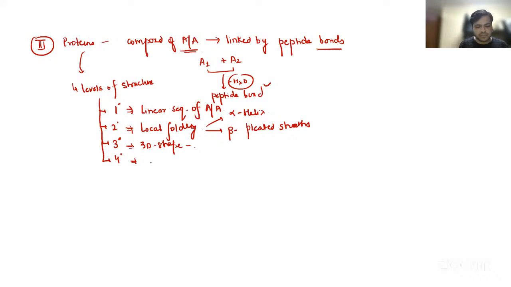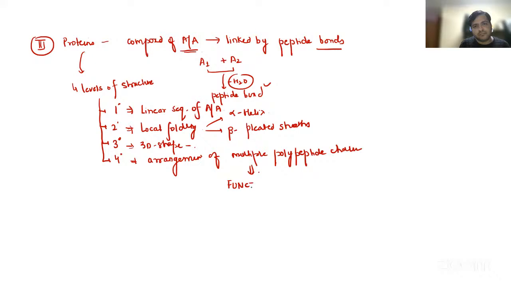And the quaternary one, you already know with hemoglobin, right? It is the arrangement of multiple polypeptide chains that are linked together and combined to form a functional protein, for example hemoglobin.